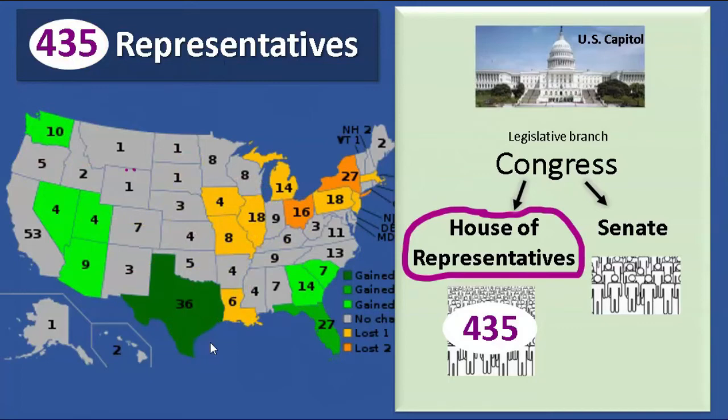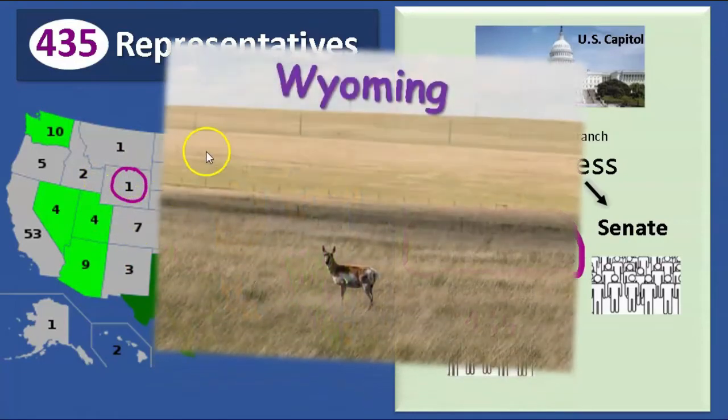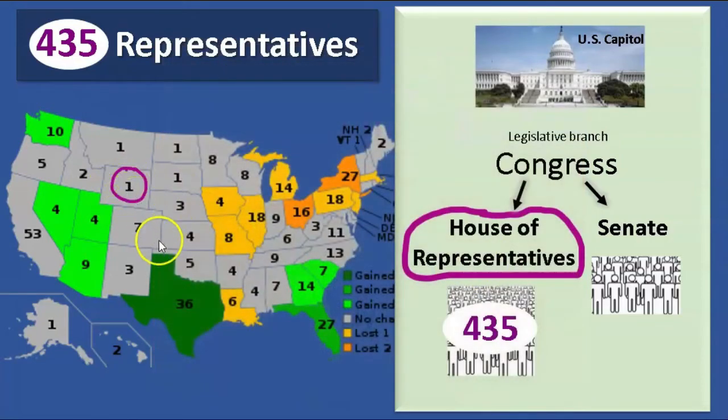For example, here's a state that only has 1 representative for the whole state. It's a big state. A lot of land. This is Wyoming. But this is what the state looks like. There are not many people in Wyoming. So it only sends 1 representative.